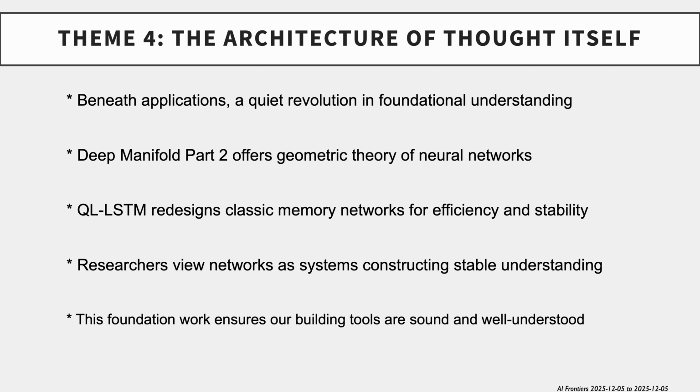Theme 4 is the architecture of thought itself, rethinking how learning systems are built and how they work. Beneath applications, a quiet revolution in foundational understanding occurs. Deep Manifold Part 2 offers a geometric theory of neural networks. QLLSTM redesigns classic memory networks for efficiency and stability. Researchers view networks as systems constructing stable understanding. This foundation work ensures our building tools are sound and well understood.